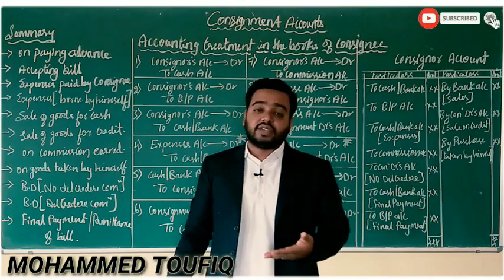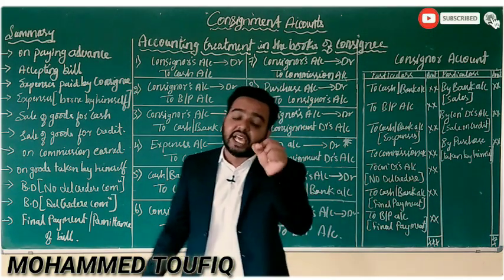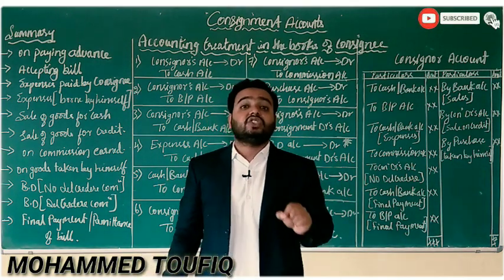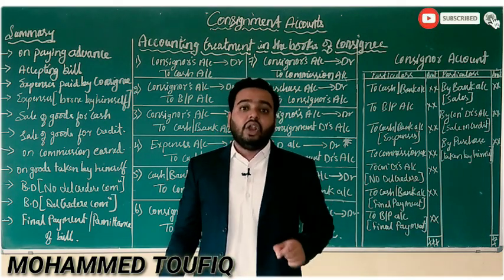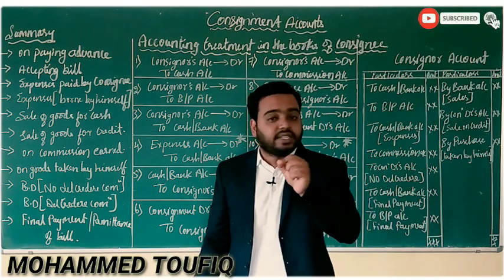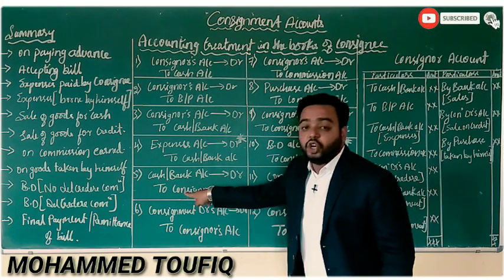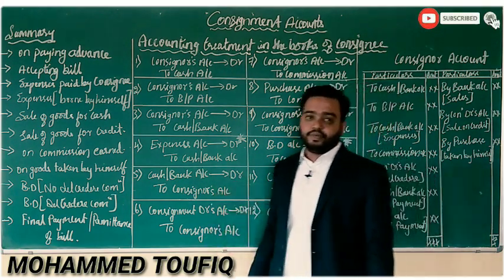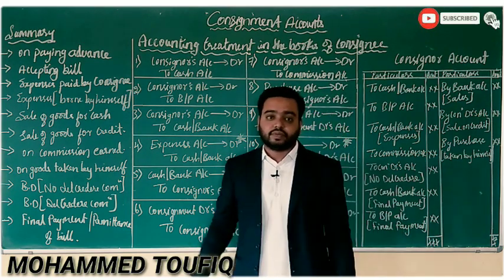Now come back to the next transaction. If there is any sale of goods for cash, where the consignee has sold the consigned goods, then on that sale of goods for cash transaction, the entry will be cash or bank account debit to consignor's account.